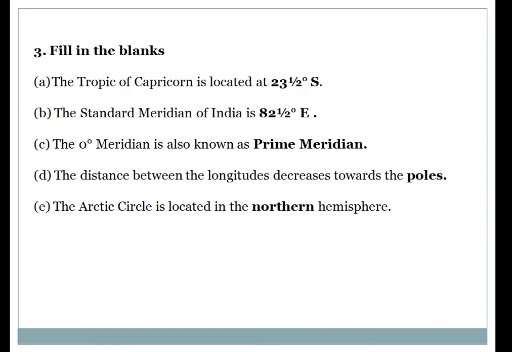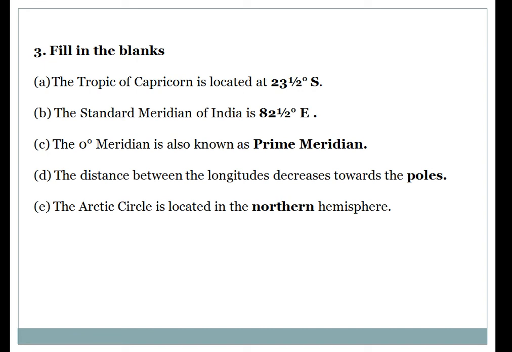So the correct answers are here. The Tropic of Capricorn is located at dash. Which ones are the bold ones? They are the answers. Okay? I am reading for you and explaining once again. The Tropic of Capricorn is located at 23.5 degrees south. And how it is going to appear in the examination, in the form of MCQ, in the form of 1 mark question, I explained to you, where we were discussing the latitudinal value of the Tropic of Cancer. In that question I explained.